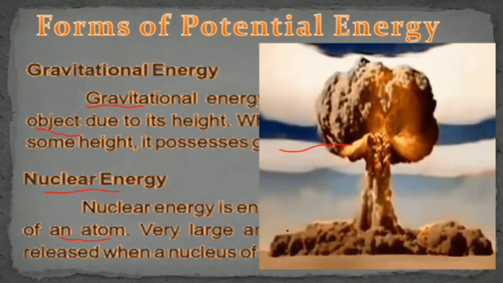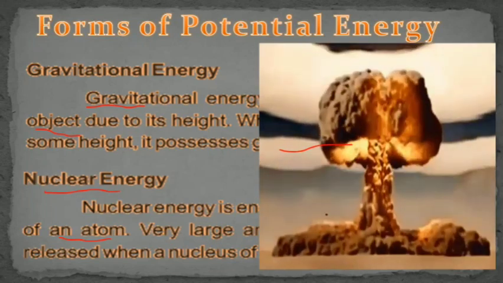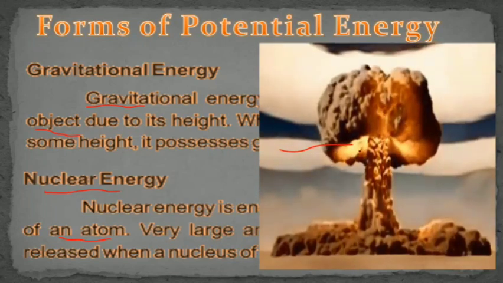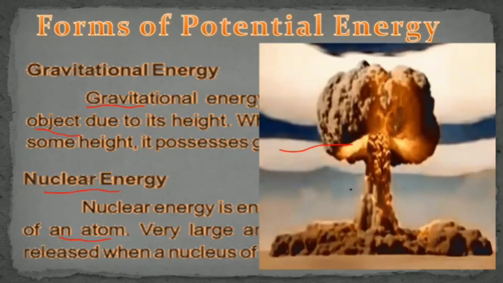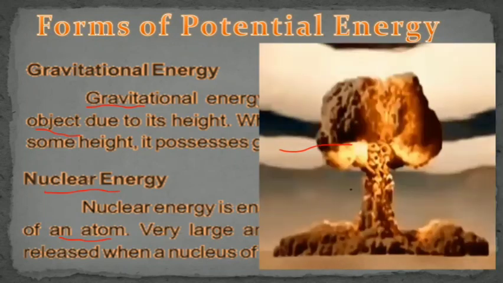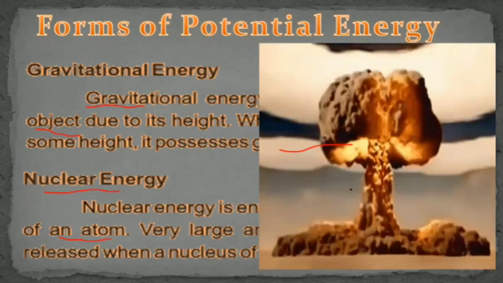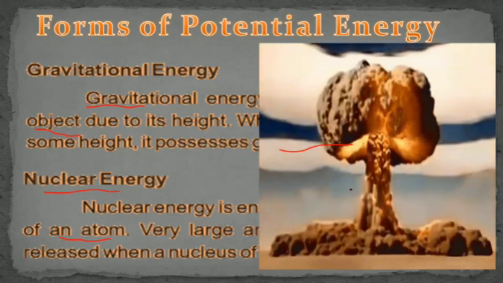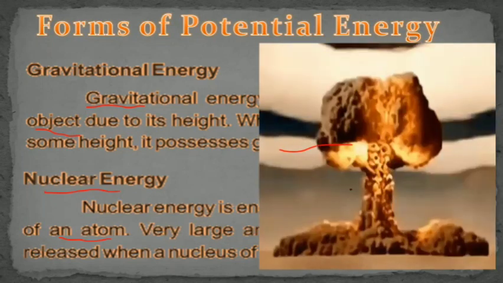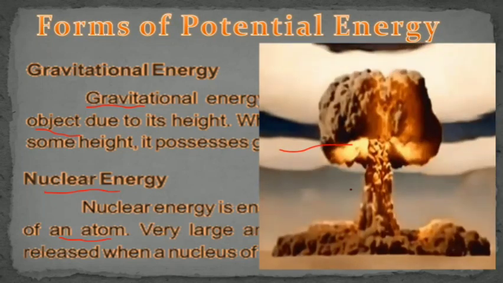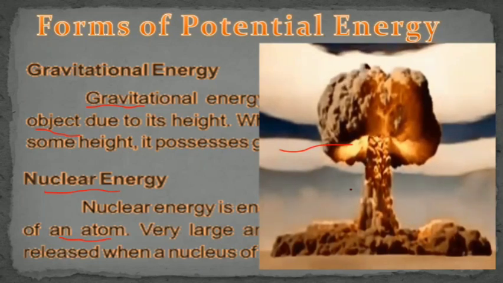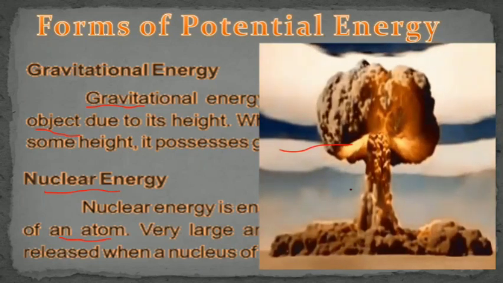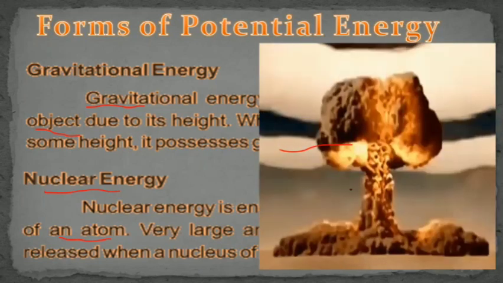That's why you can see in this picture that it changes into heat and sound, as well as pollution, smoke, and due to this lots of destruction can be done. That's why atomic bombs and hydrogen bombs are very, very lethal and very, very destructive for human beings.